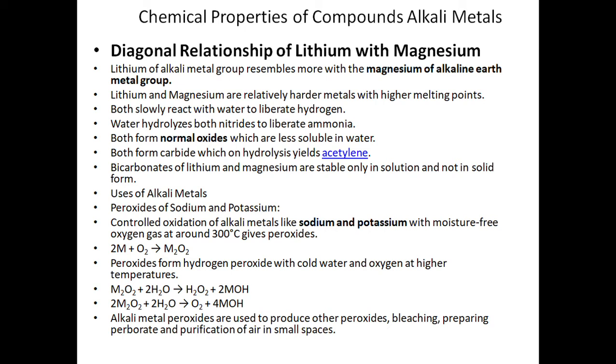Uses of alkali metals are also wide. Peroxides of sodium and potassium: controlled oxidation of alkali metals like sodium and potassium with moisture-free oxygen gas at 300 degrees centigrade gives peroxides, that is M2O2. These peroxides form hydrogen peroxide with cold water and oxygen at high temperatures. Alkali metal peroxides are used to produce other peroxides, for bleaching, preparing perborate, and purification of air in small spaces.